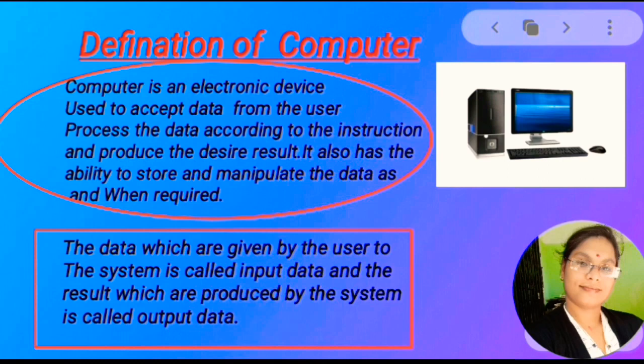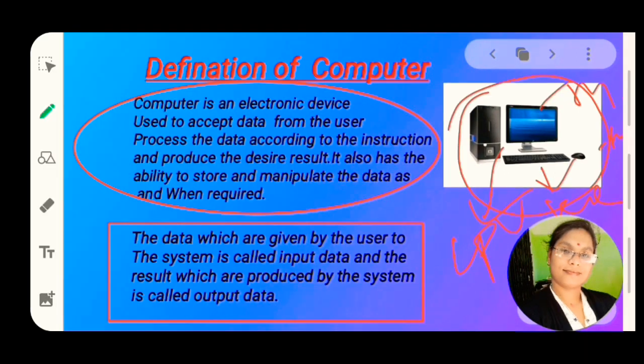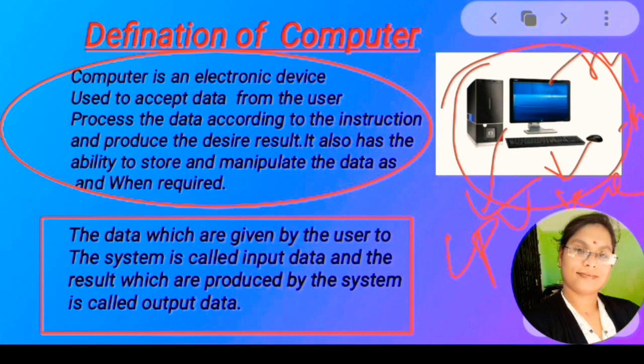Computer is an electronic device. Electronic device means the device which operates by using electricity. So computer is an electronic device used to accept data. Data means the raw materials, and the computer accepts the data from the user, processes the data according to the user's instruction, and produces the desired result. Which result? The result which the user wants to get, that is called desired result. It also has the ability to store and manipulate the data as and when required.